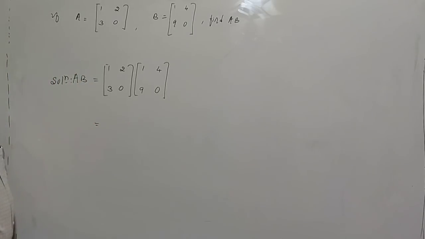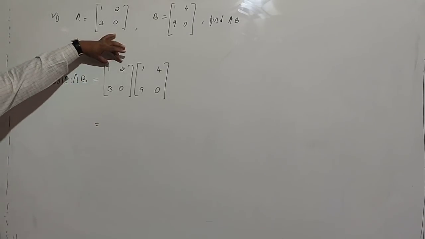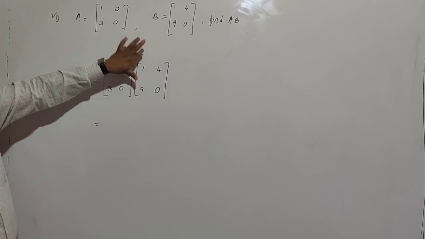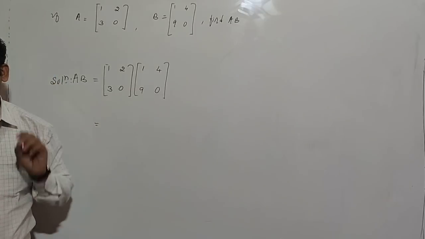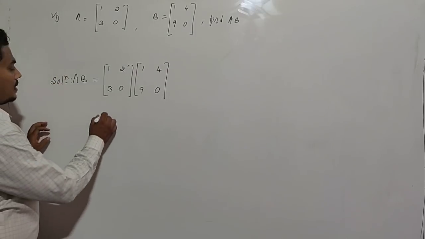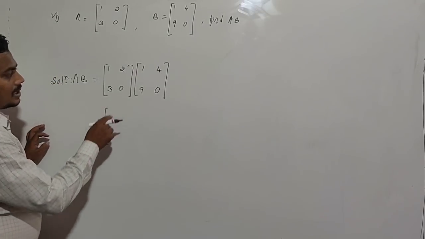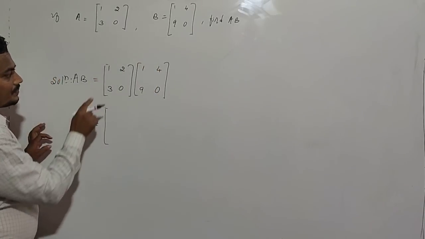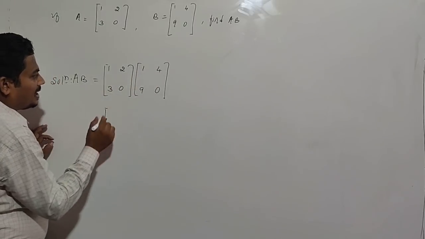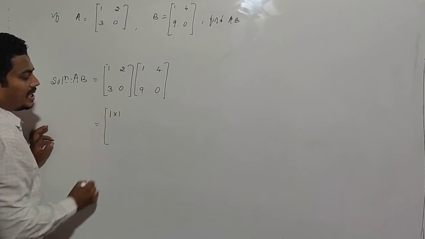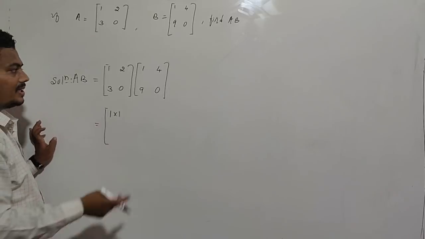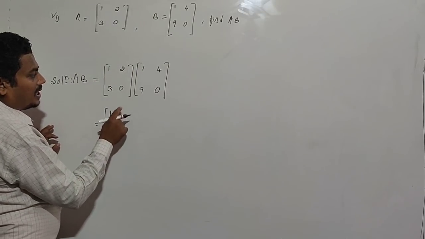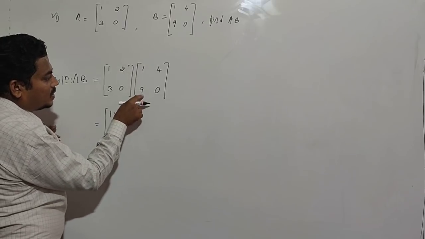We know that in matrix multiplication, we multiply the first row with the first column, and it gives the A 1 1 element. First row with first column is 1 into 1, which is 1, plus 2 into 9.